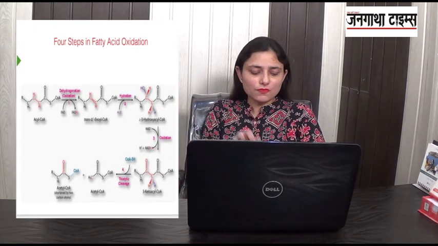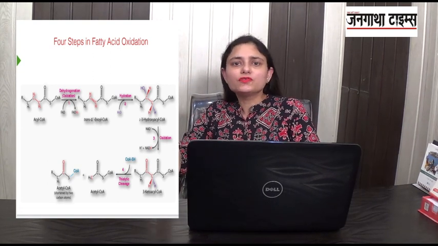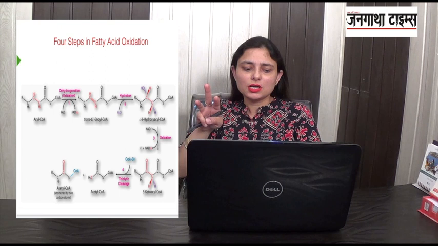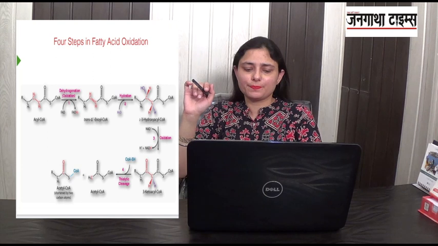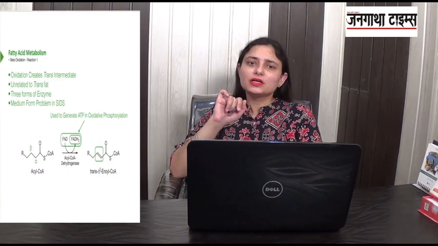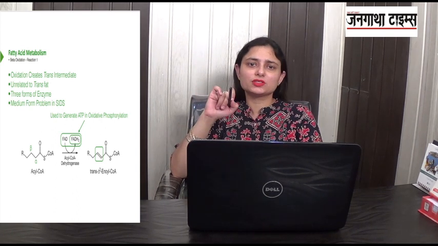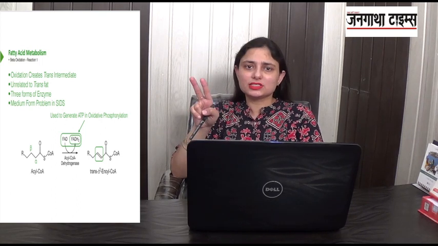Once this fatty acyl coenzyme A reaches the mitochondrial matrix, the series of reactions starts. There are four steps of this beta oxidation. The first is oxidation, second is hydration, third is oxidation, and fourth is thiolytic cleavage. Now we'll talk about the first step. The acyl coenzyme A gets converted to trans-enoyl coenzyme A. Here FADH2 is produced, meaning energy is being produced, because FADH2 yields 2 ATP, and ATP is a source of metabolic energy.